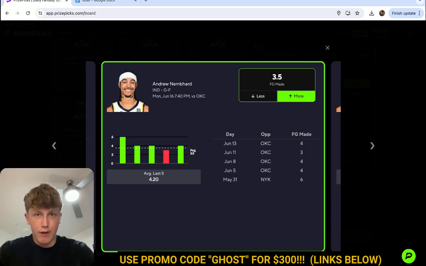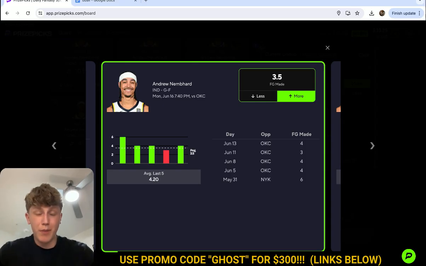So if you look at the graph right here, obviously looks fantastic. He's gone over 3 out of these last 4 games of this series. He hasn't been killing this line. Obviously, he's had 4, 4, 3, and 4. So he's either barely missing or barely going over. He hasn't really killed this line yet. He's very consistent with the amount of shots he's putting up. He's very consistent with the amount of shots he's making.